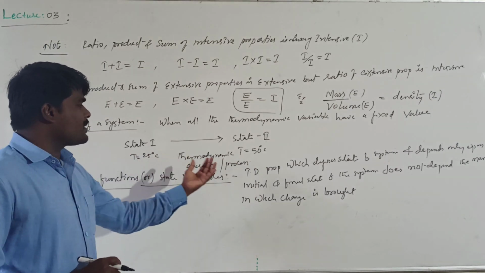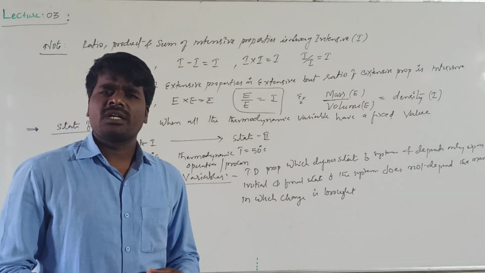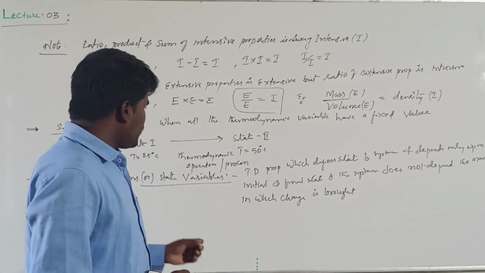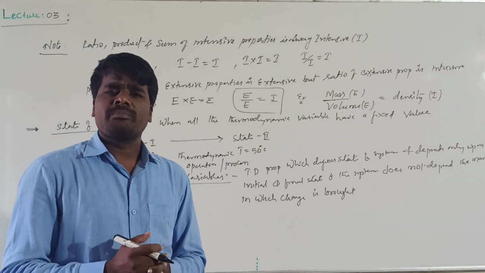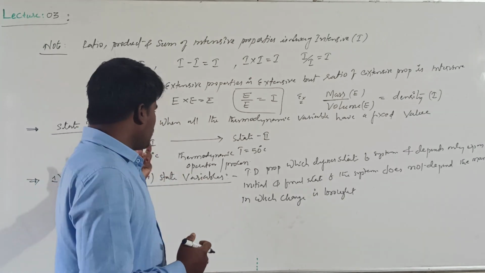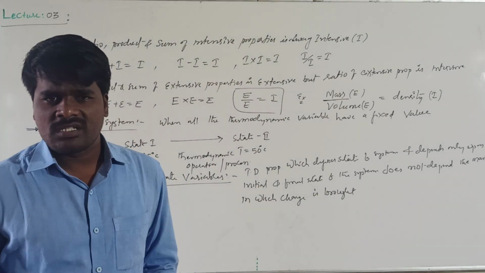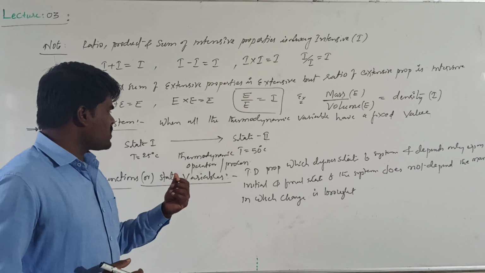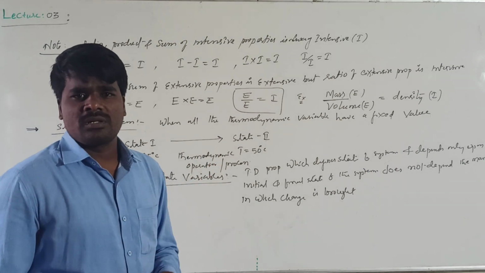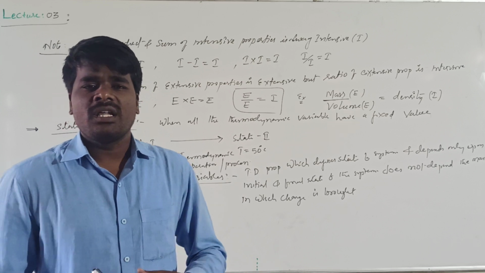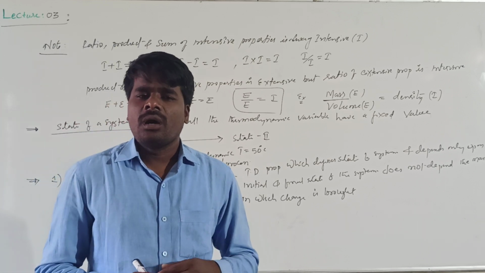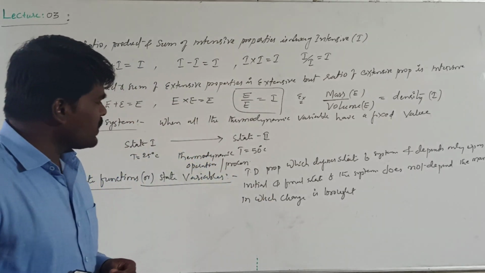That means you are increasing the temperature. Temperature can be increased in several ways. You can provide the temperature directly in a single step, or you can provide it step by step, providing 5 degrees Celsius in each step. What is the difference here? A 25 degree temperature difference is there. This 25 degrees of temperature can be provided in various ways. In each step you can provide 1 degree, or you can provide the temperature in several steps.